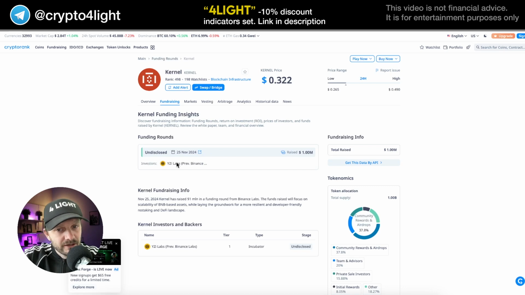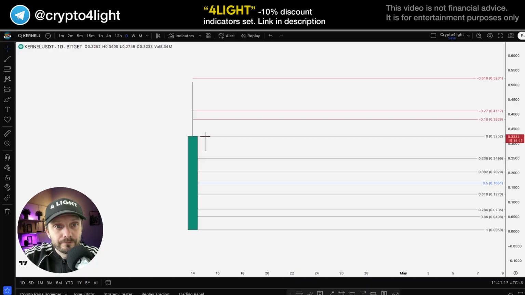We can't see the price. The investor is YZi Labs, previously Binance Labs, in November 2024, and only now they listed. It's interesting why, half a year after they invested, and we can't know at what price they got the tokens of this project.